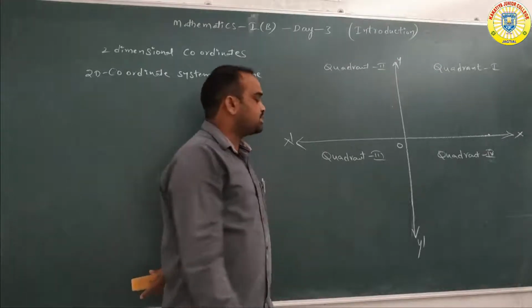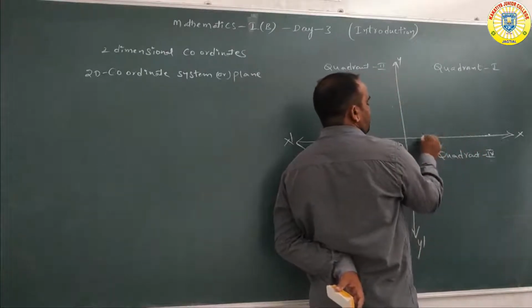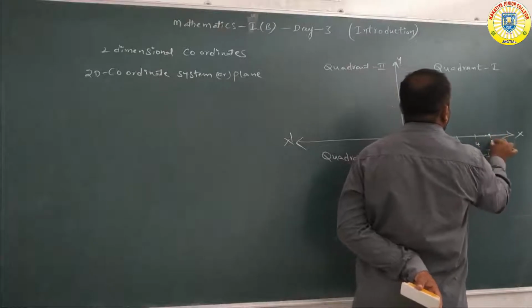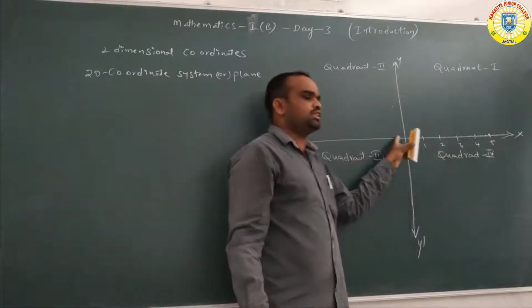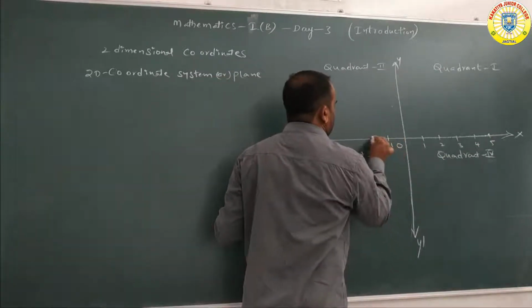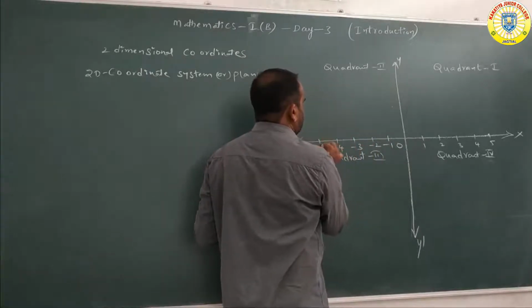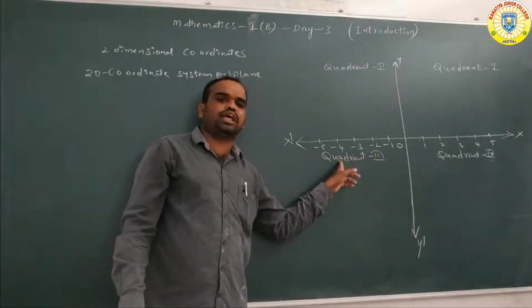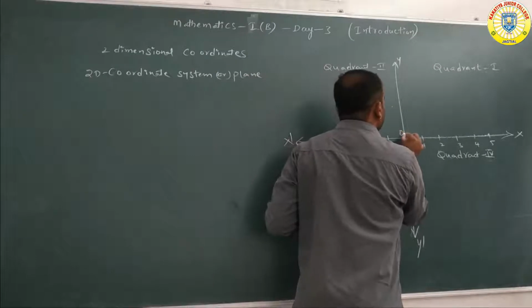Otherwise, see here, this is the positive x-axis, with 1, 2, 3, 4, 5 on this side. This is the negative x-axis, where we write -1, -2, -3, -4, -5. Here O is the origin.